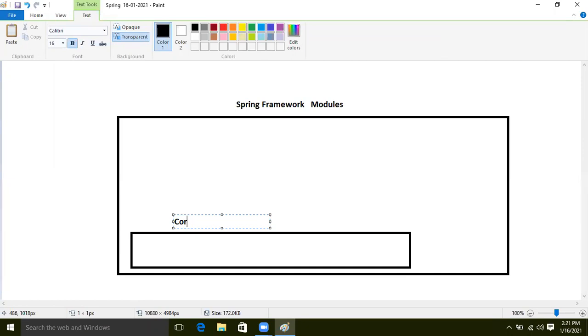If anybody understands the core module, they will become an expert in Spring Web MVC, Spring data access layer, Spring AOP and all those things, right? The core module is there.